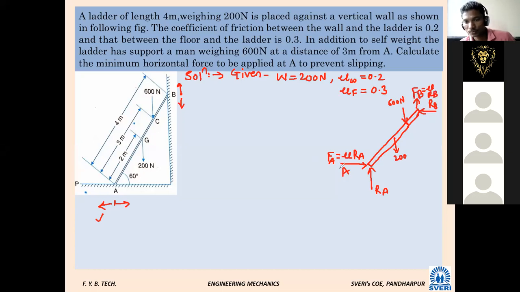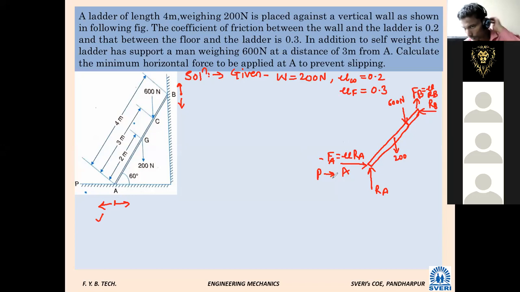Now where do I have to show the force, and is the point mentioned somewhere here? At point A. So here I will show it, suppose P. Here I will say P. From this direction we have to apply it, though space is not there. This is the FBD of the given ladder.